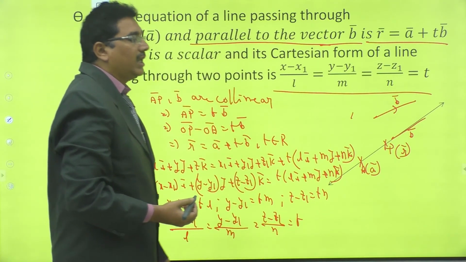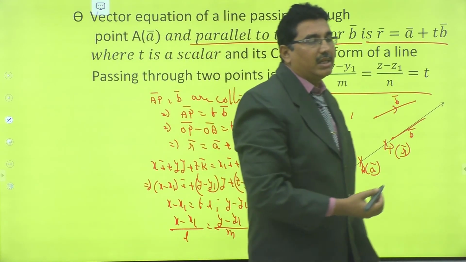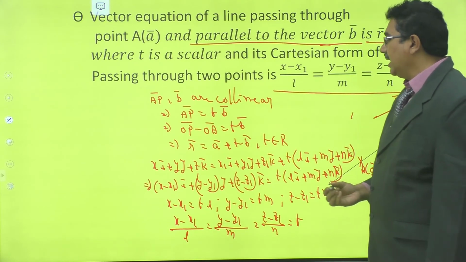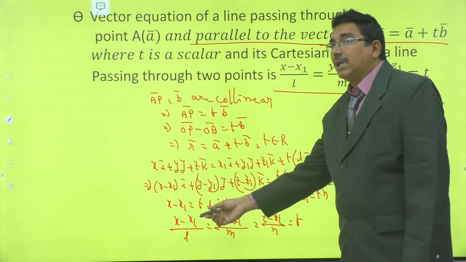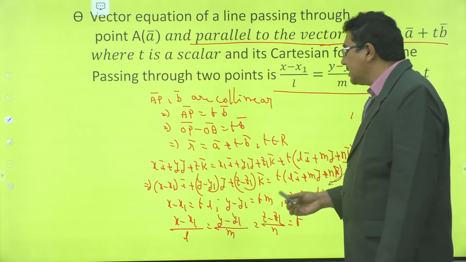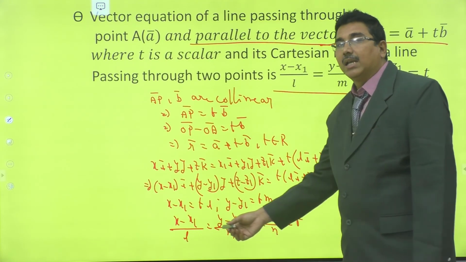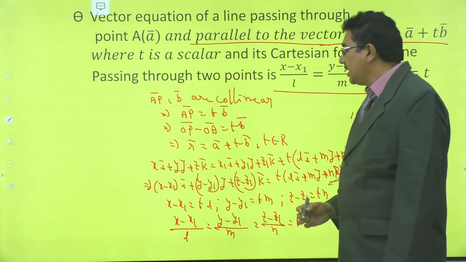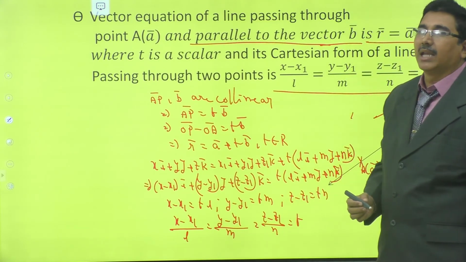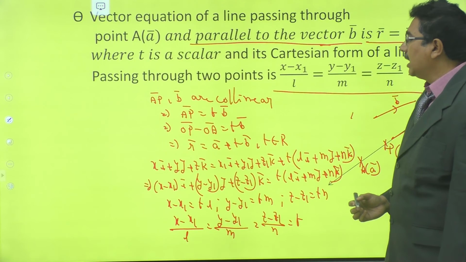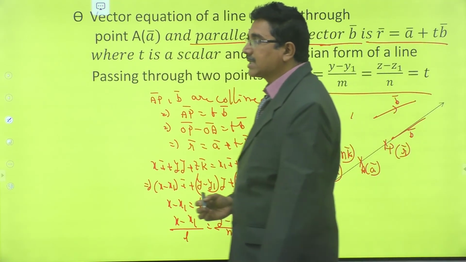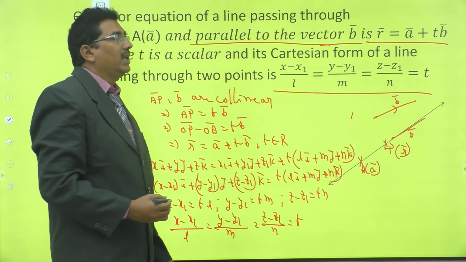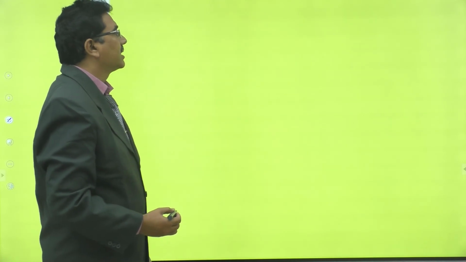Here also t is called a parameter. This is the parametric equation of a line, right? Now x1, y1, z1 is a point on the line. L, M, N are called direction ratios of a line, DRs of a line. Right. Now let us see the plane equations.